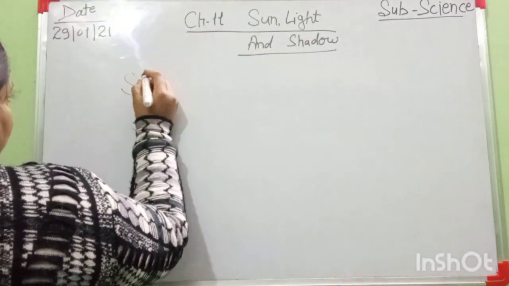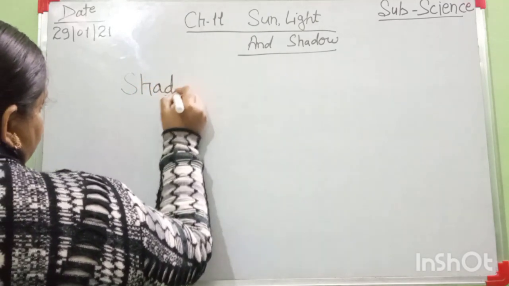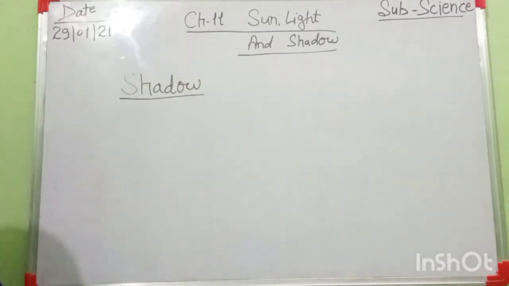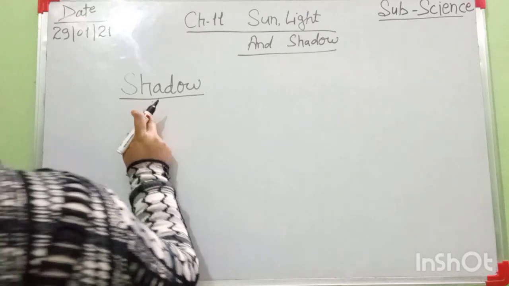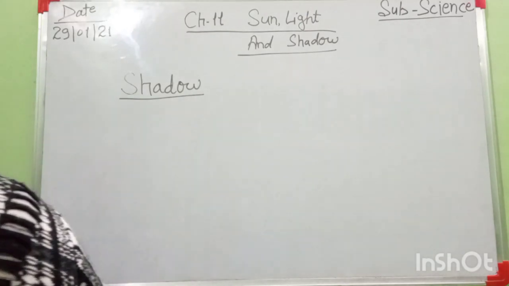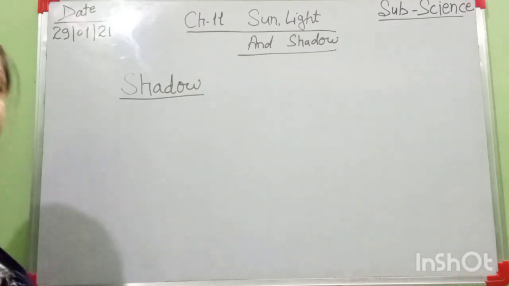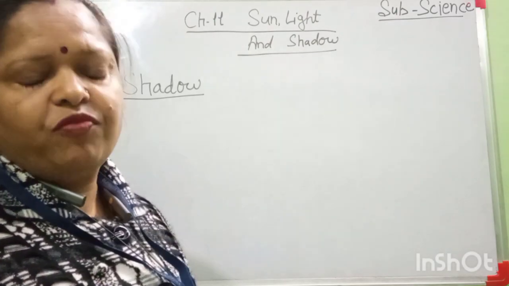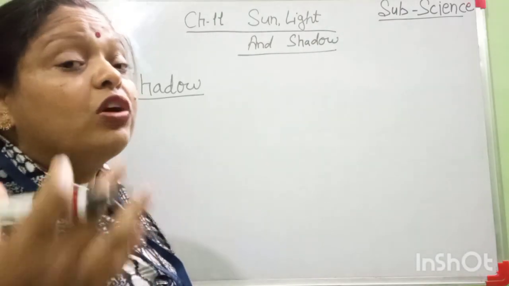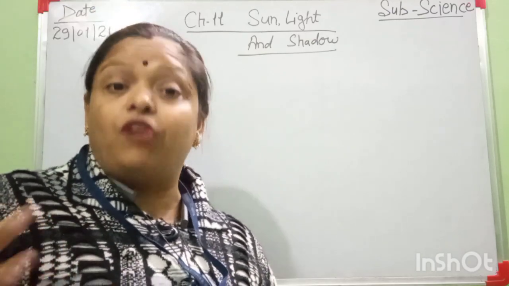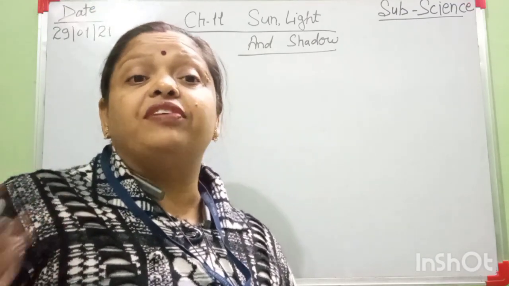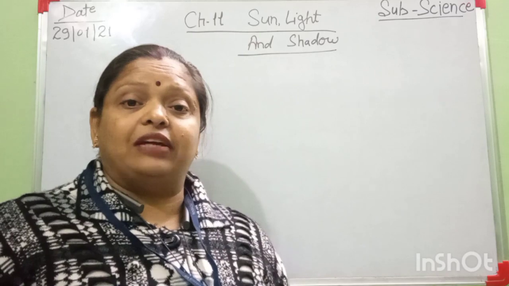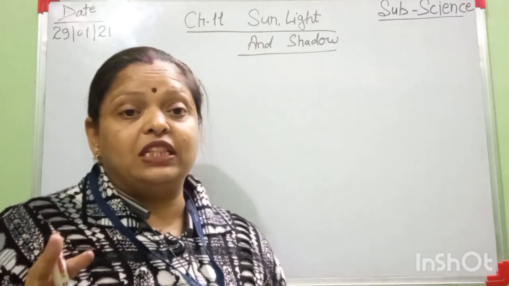Today's topic is shadow. First, look here everyone on the board. What is the meaning of shadow? I hope all of you read this chapter. What is a shadow and how is it formed? Here I will explain what a shadow is, how it is formed, and why it differs from time to time: in the morning, at noon and in the evening. In this video I will explain these things.